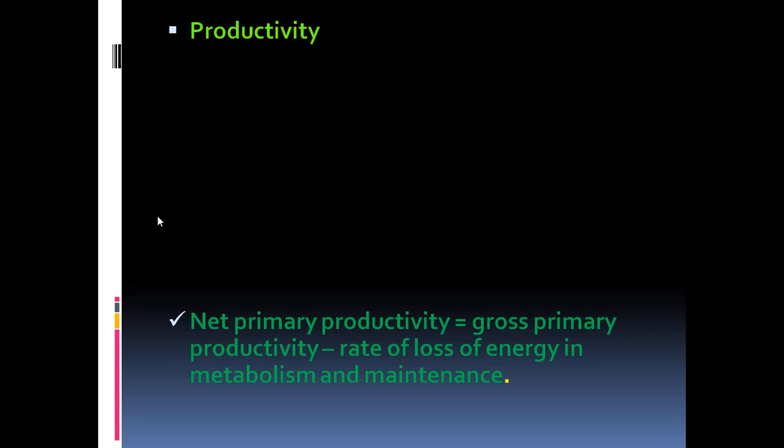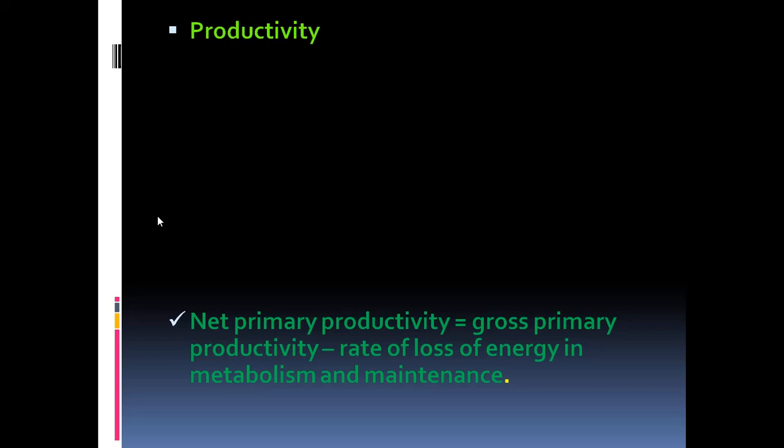some amount of energy which is lost during metabolism and maintenance, because plants also utilize some of the food for respiration and other metabolic activities in the plant, for growth, etc. So that's why the net primary productivity can be the total gross primary productivity minus the loss of energy in the form of respiration or excretion or any metabolism and maintenance of the plant body.